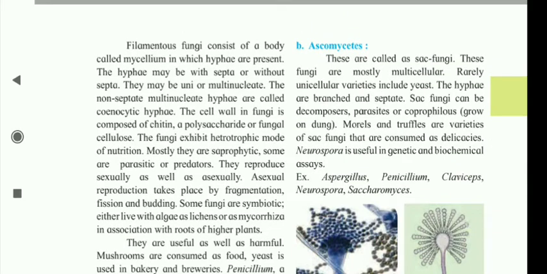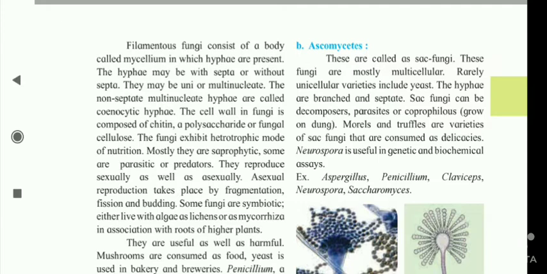B. Ascomycetes. These are called sac fungi. These fungi are mostly multicellular, rarely unicellular, a variety being yeast. The hypha are branched and septate. Sac fungi can be decomposers, parasites, or coprophilous, that is, they grow on dung.